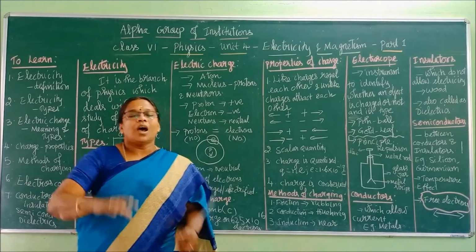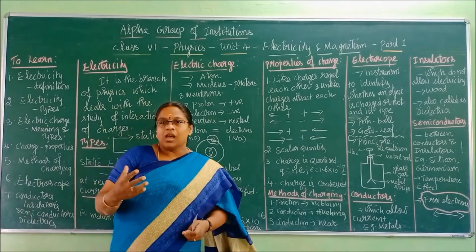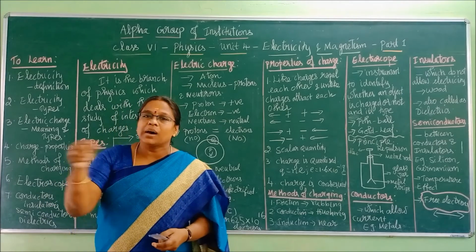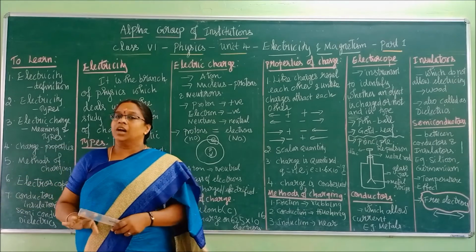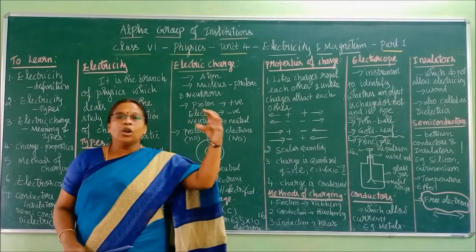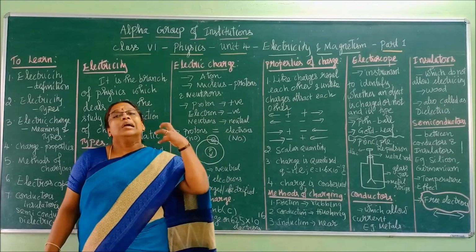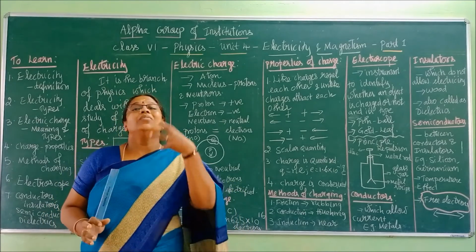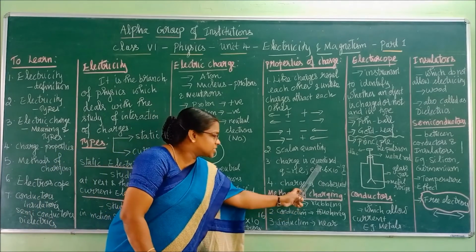Quantized means allotting a number. For example, if you are running races on a track, the tracks are numbered: first track, second track, 1, 2, 3, like that. In your class also, you have roll numbers; roll number 1 is Arun. If we give a number to a quantity, then we say that that particular quantity is quantized.